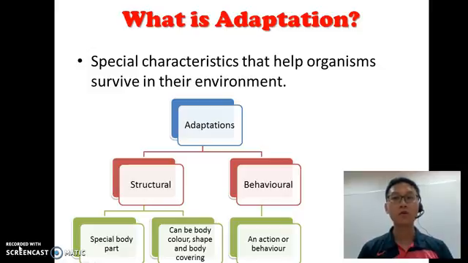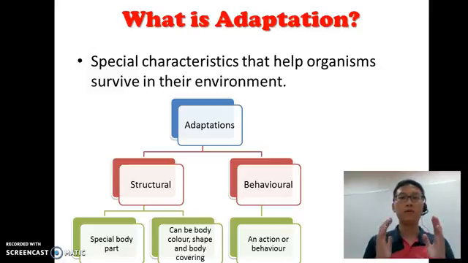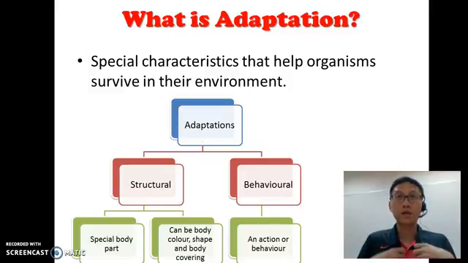Now I'll give you one very good example. For us human beings, if you are suddenly in an aircon room or you go to a very cold country, what are you going to do to make sure you are able to survive in that environment, that you don't freeze to death? There are two things that you can do. One is you can wear more clothes, a jacket or a thick sweater, so that you're not so cold. The second one is that you can start to rub yourself or blow. See, the first one, I'm wearing something, I'm changing what is on my body. The second one is I'm changing my behavior, what I do.